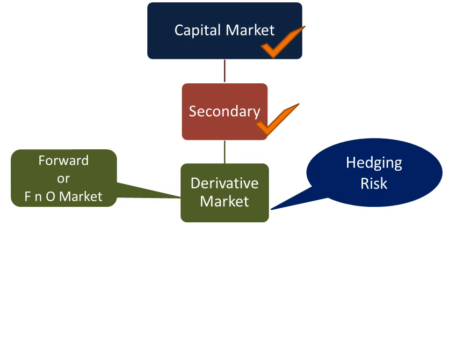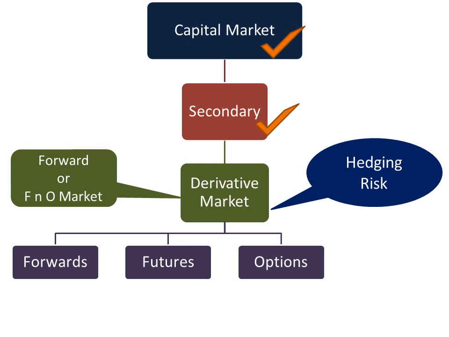The derivative market has 4 components: forwards, futures, options and swaps. So now we have understood what derivative means and what the components of the derivative market are. We shall discuss each component of the derivative market one by one in our next lectures.